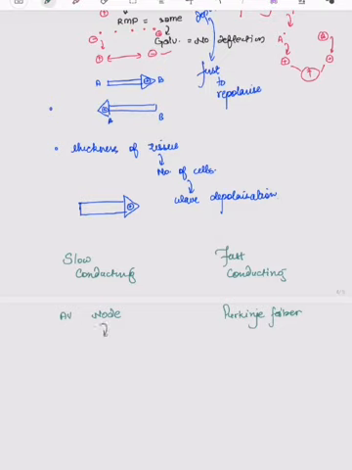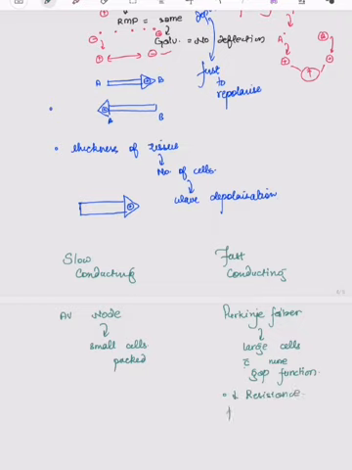The AV node consists of small packed cells, whereas the Purkinje fibers are large cells with more gap junctions, so there is more flow of electrical current and less resistance, so the velocity of the wave of depolarization increases.